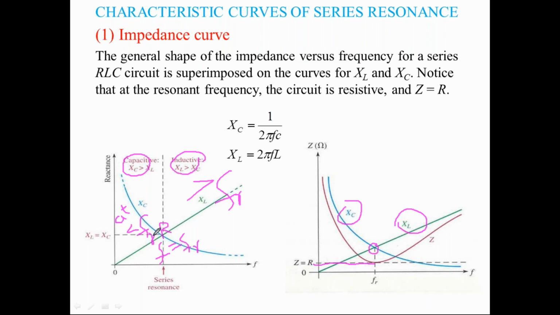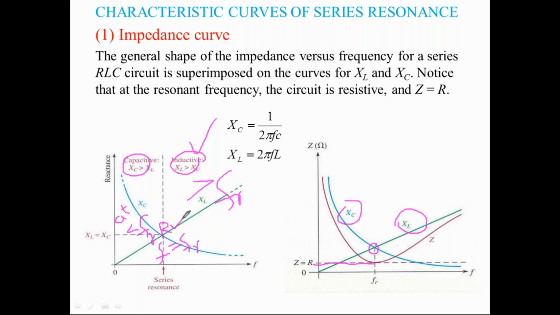Below the frequency FR, the circuit is dominated by the capacitance. After the resonant frequency, our circuit is dominated by the inductance. At F equal to FR, our circuit is dominated by resistance only. That is, three different natures of the circuit can be observed here.